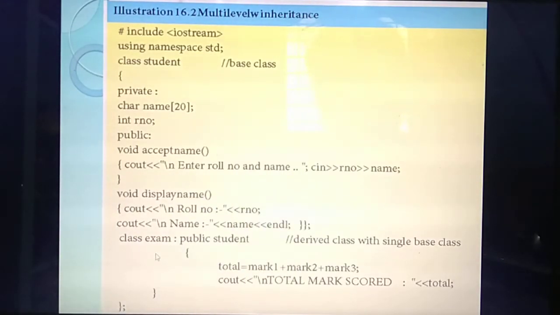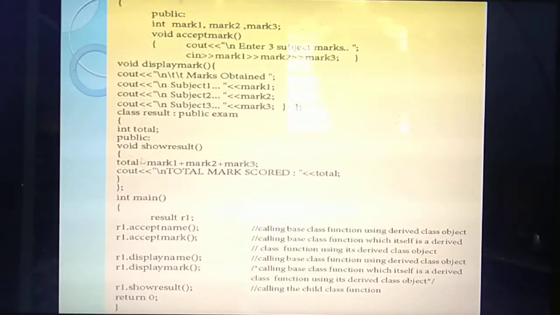They have taken the base class as exam, that is multi-level. From this student, they have inherited exam. Then from that exam class, you have inherited which class? Result. Understood? Okay. So what's the keyword for derived? What's the syntax for writing this derived class? Class, then derived class name, then colon symbol, visibility mode, then the base class. From which base class are you deriving? Exam. So you need to write the base class as exam.